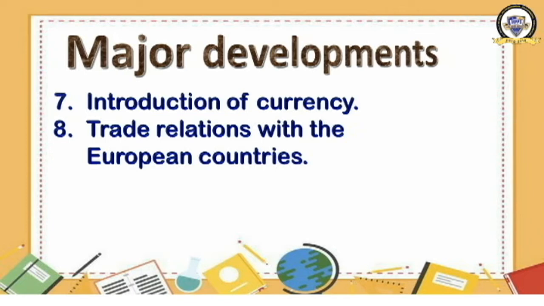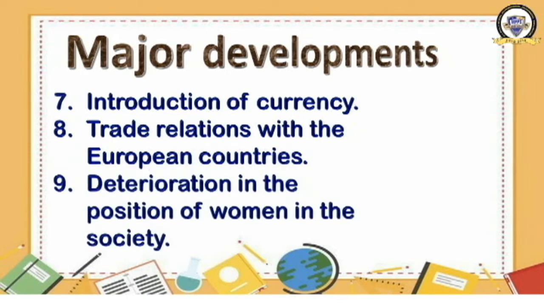Our country's economic prosperity attracted these European traders, and we were famous for the production of some materials like spices, cotton, etc. And these things attracted the foreigners, Europeans, to our country during the medieval period only. And the last development, this is the deterioration of the position of women in society.